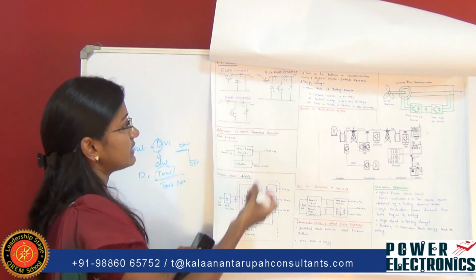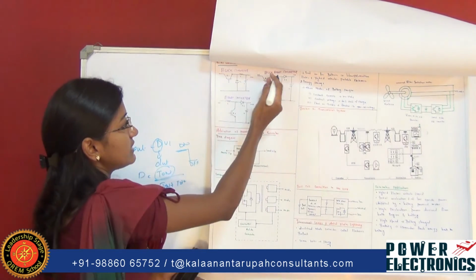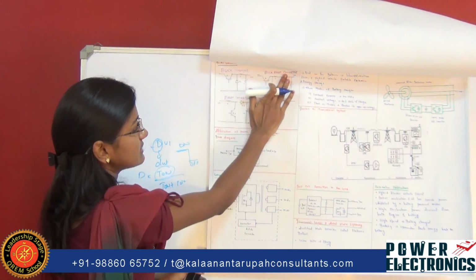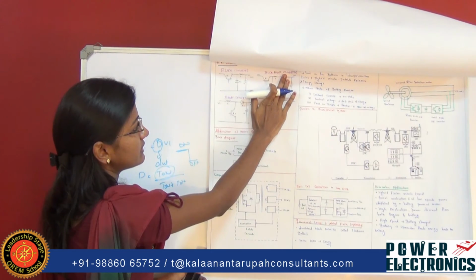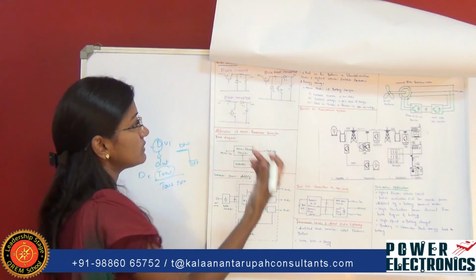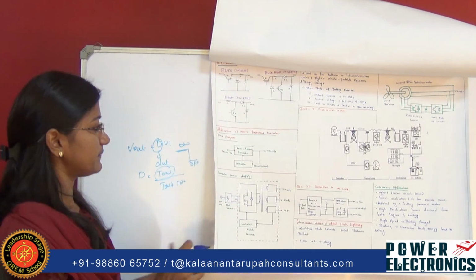And buck boost converter, this performs a combination of both buck as well as boost. That is, first it performs step down operation. Like if you see, this is like a buck converter circuit diagram where it will step down the current, and next it will boost up the current and it produces the corresponding output.